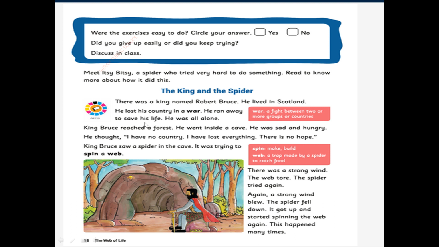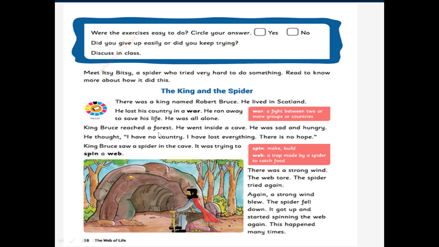So in order to save his life, what happened to the king? He ran away to save his life. From where did he run away? From his palace, from his kingdom, from his country. Very good. He was all alone, with nobody to support him. King Bruce reached a forest.